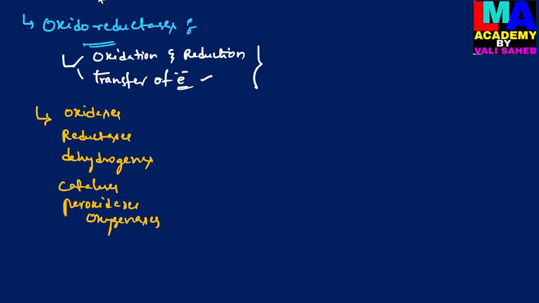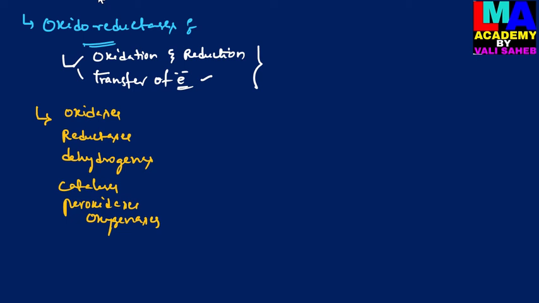These are the subclasses of oxidoreductases. Oxidases are involved in oxidation reactions, reductases in reduction reactions, and dehydrogenases in dehydrogenation reactions, along with catalases, peroxidases, and oxygenases. These are the subclasses of oxidoreductases.